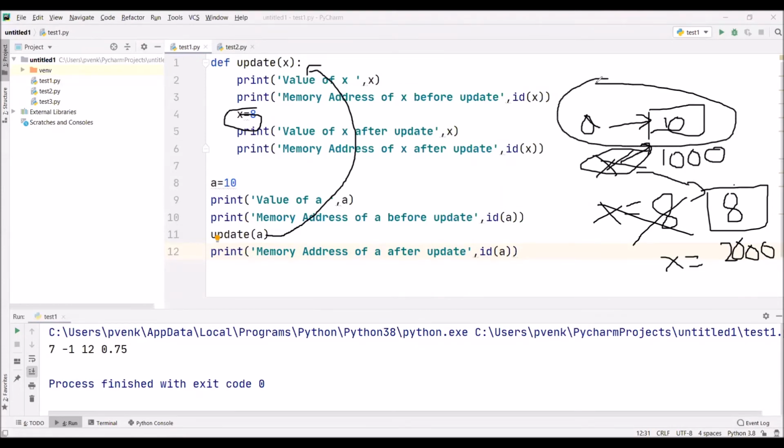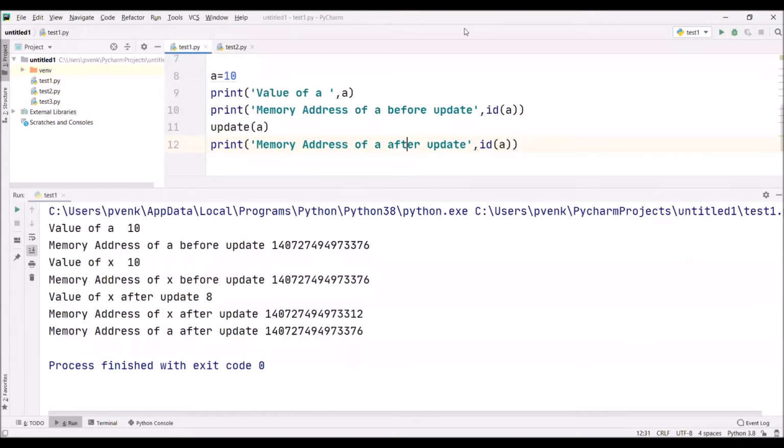So it is neither pass by value nor pass by reference, because even though initially a and x have the same addresses, whenever we are trying to change the value in x, x takes a different address, which gives the chance to a to remain unaffected. We are executing this. Value of a is 10.